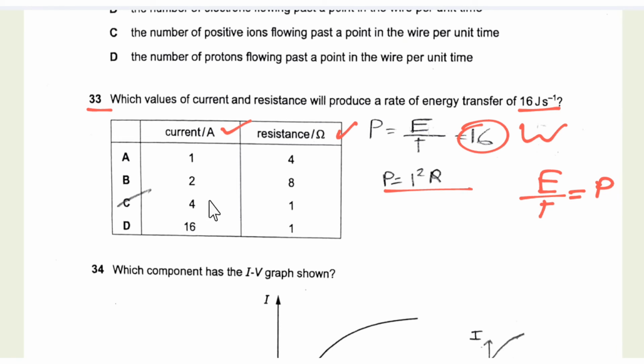So we need to substitute each of these values in the equation, and the answer we get is C, because I squared, that is 4 squared, we get 16, and R is 1, so into R. So the power that we get is 16 watt, as given. So the option is C.